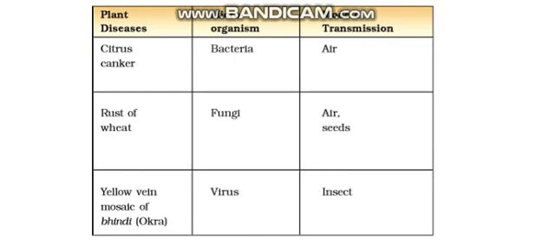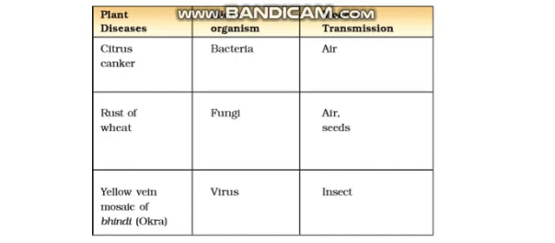The second disease is rust of wheat. It is caused by fungi, which is a microorganism, and the mode of transmission, that means how the plant catches this disease, is through air and spoiled seeds, empty seeds, non-efficient seeds. Because of this also, this disease can be caused in plants.